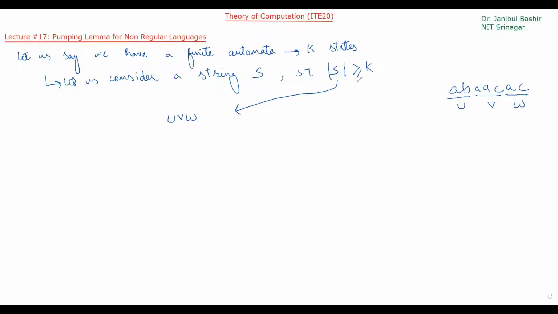Since we said that the length of this string s is greater than the number of states in this finite automata, what does this mean?